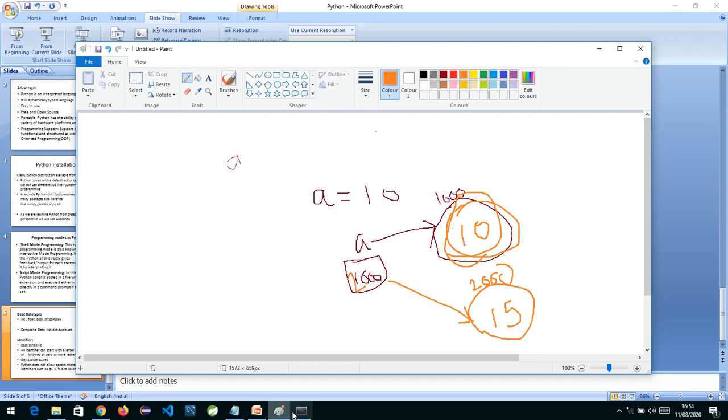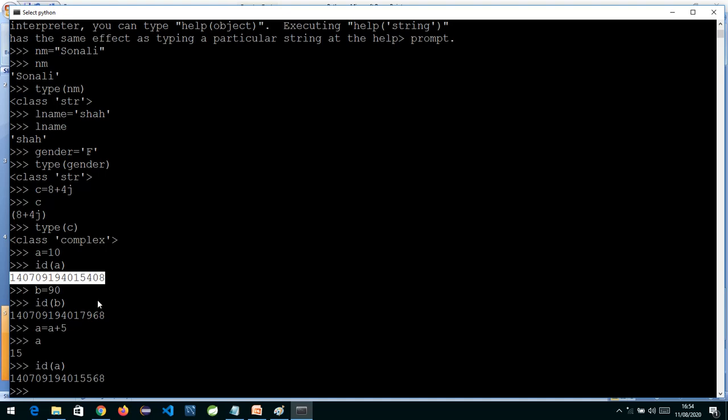So that's why what we have seen is, initially when I first created A with 10 and checked the memory location, it was this one. But then when I incremented the value of A equals A plus 5, and it became 15, it created a new object with value 15, and now A is pointing to this. So this proves that int, the basic data types we can declare, are immutable. So in Python, the basic data types are immutable.